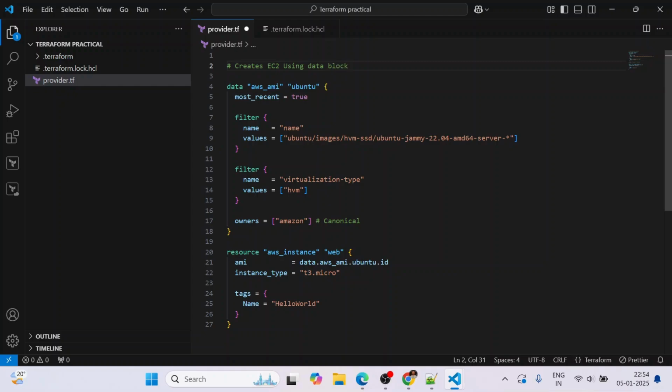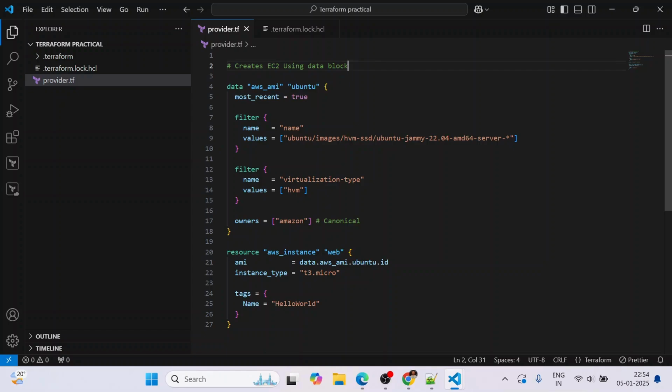If anyone comes and reads what this script will do, they can easily understand. It will create the EC2 using the data block, meaning the AMI will always be the latest one.